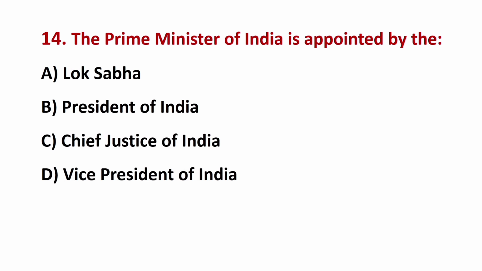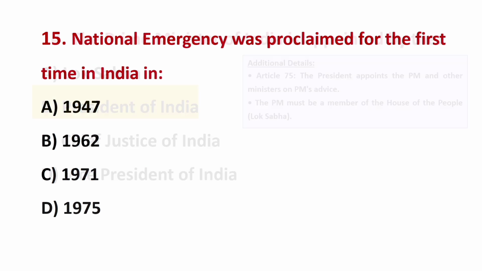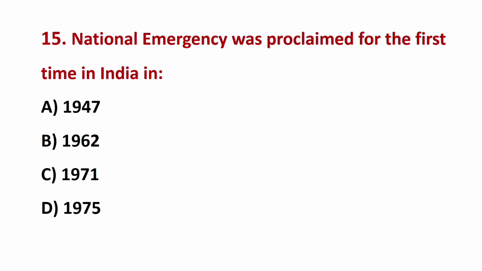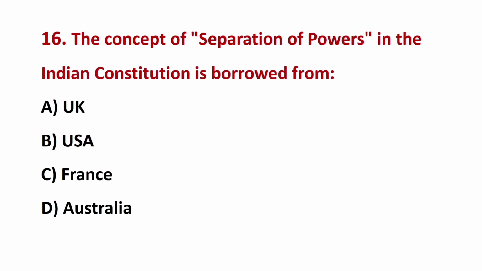The Prime Minister of India is appointed by the? The correct answer is B. President of India. National emergency was proclaimed for the first time in India in? The correct answer is B. 1962. The concept of separation of powers in the Indian Constitution is borrowed from?